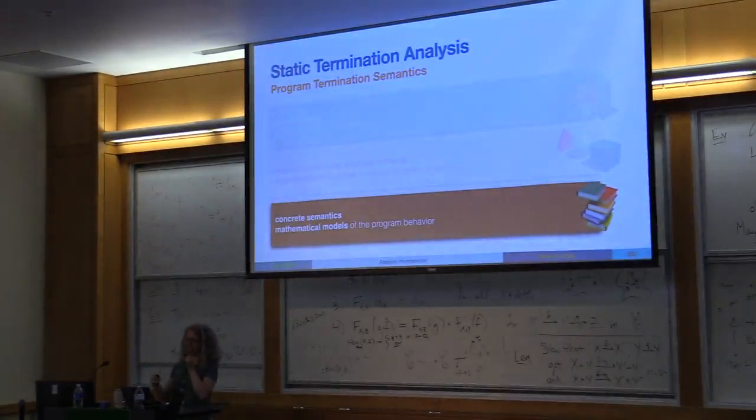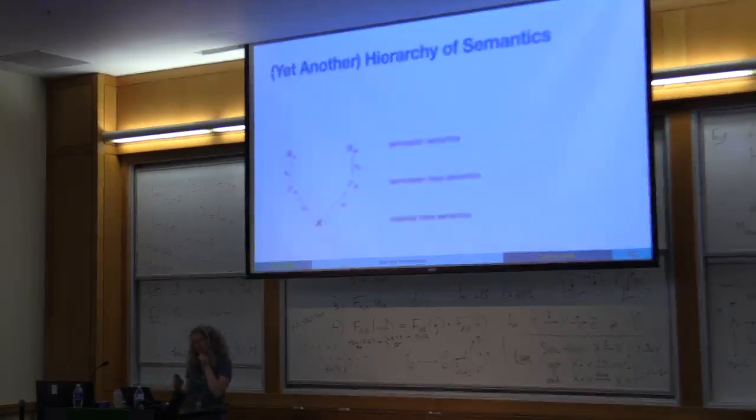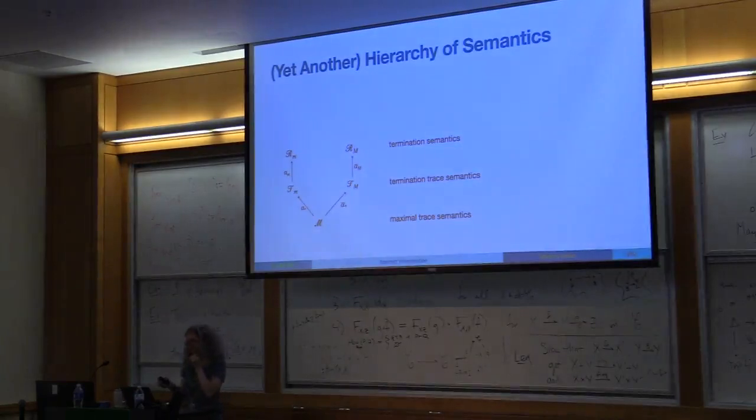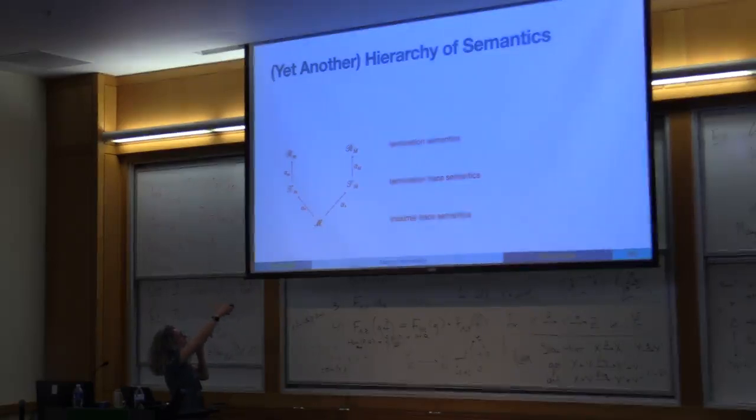It's a liveness property, so we're going to have to work starting from the maximal trace semantics. And I'm sorry, but we're going to have to see another hierarchy of semantics. I wanted to show you all of it, actually, but I decided to spare you this part. This part is the potential termination part, so we're just going to do this part here. It will be enough.